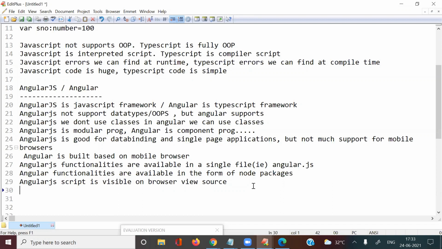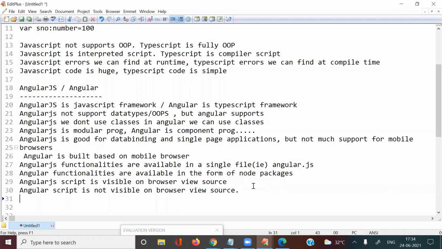But in Angular, the Angular script is not visible in the browser view source. In the browser view source, that script is not visible. Okay, that is one more advantage.